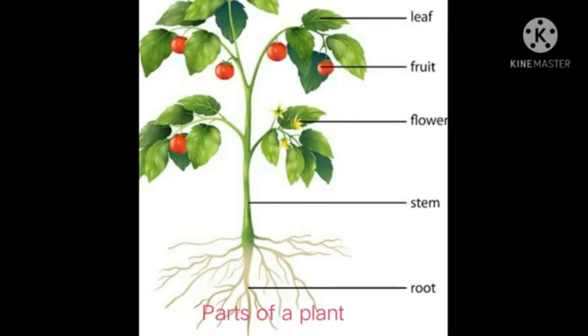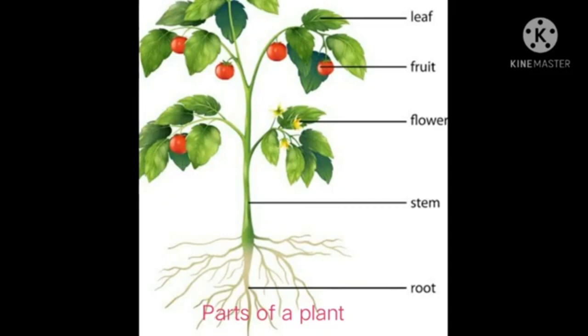So, stem has a number of nodes and internodes and bears branches, leaves, flowers and fruits. The shape, size and nature of the stem differ from plant to plant.